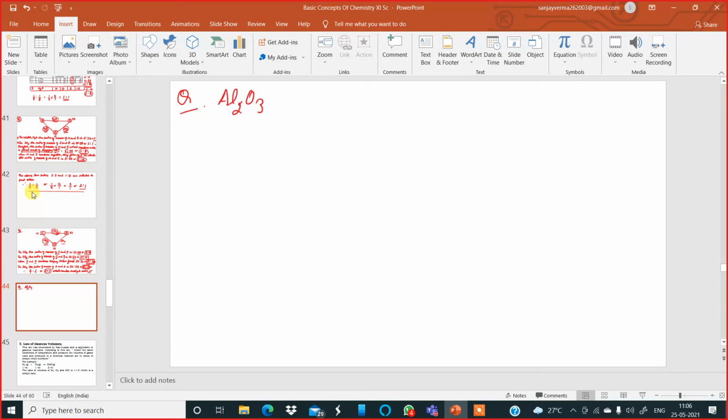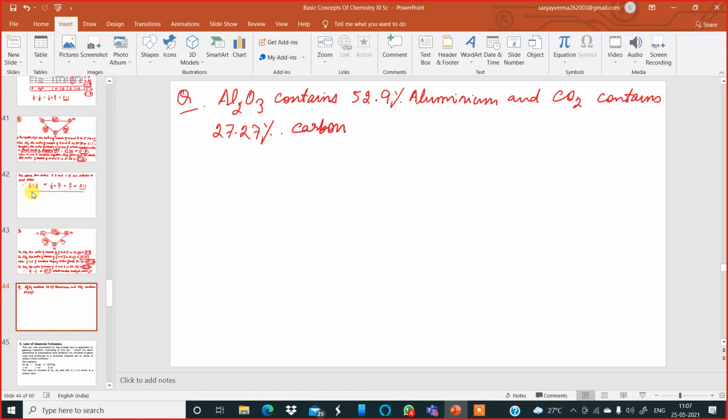Aluminum oxide contains 52.9% aluminum and carbon dioxide contains 27.27% carbon.